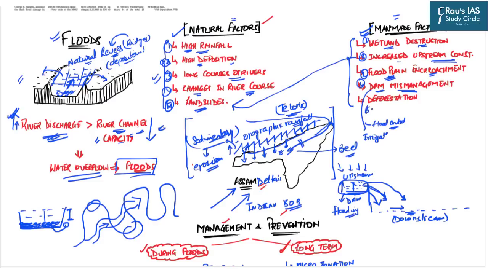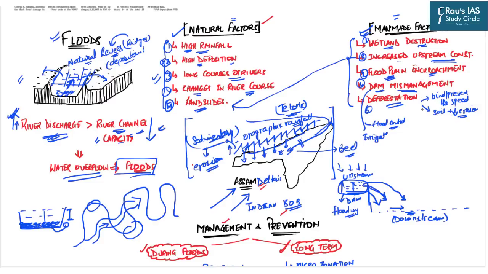The last important factor is the deforestation which is carried out by humans. Now the forests, we all know, bind the soil with their roots and they reduce the speed of the flowing water, hence they control the floods. Second, with the availability of the forests or natural vegetation for that matter, they hold the soil together and thus reduce the soil erosion. If we have reduced soil erosion, that means the deposition will be on the lower side.